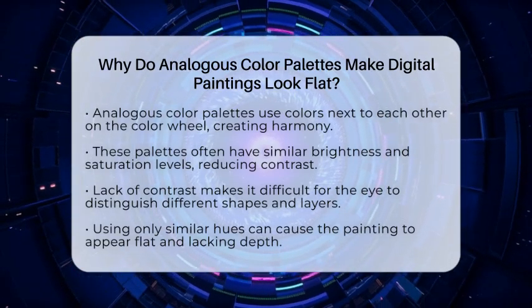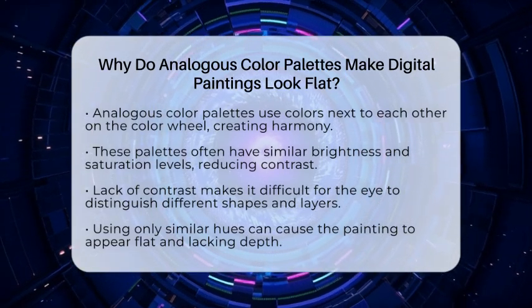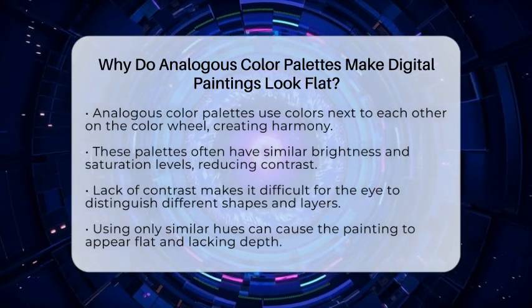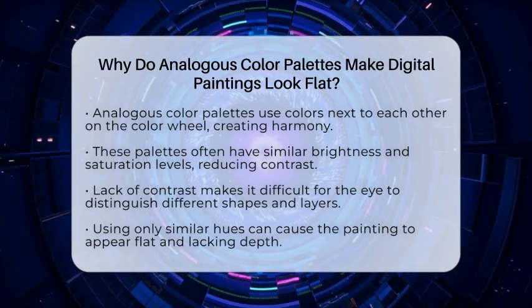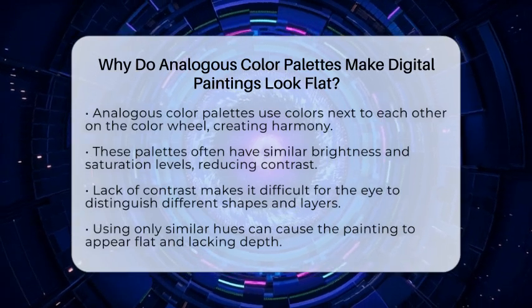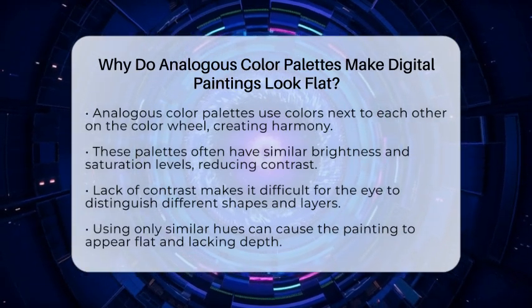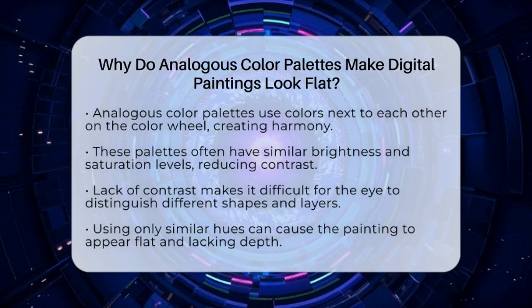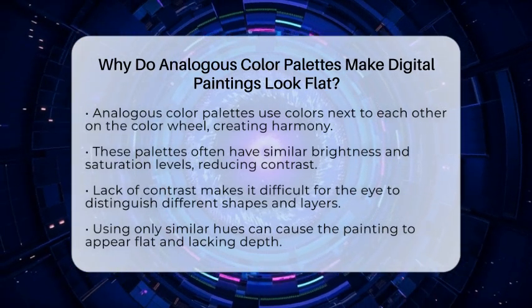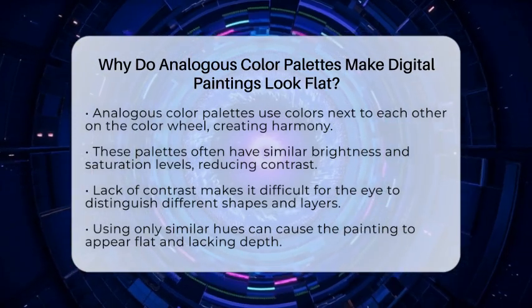When you pick colors that are next to each other on the color wheel, like red, orange and yellow or blue, green and yellow, you create a harmonious look. But this harmony can come with a downside. Because these colors are so close in hue, they often share similar brightness and saturation levels. This means there's not enough contrast to make different parts of the painting stand out.